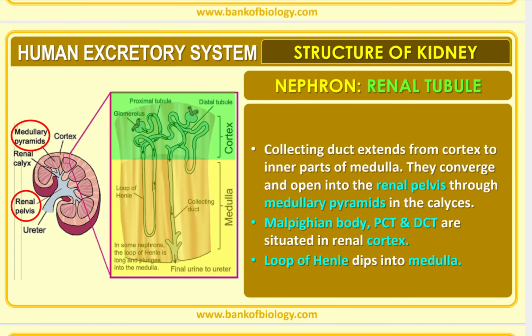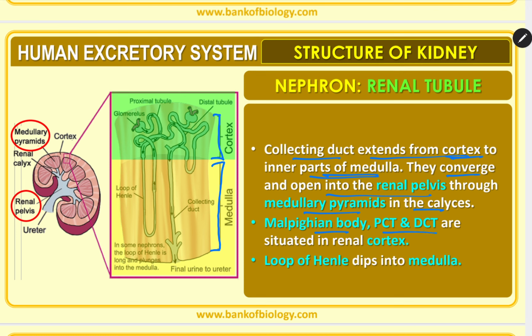Now, the collecting duct extends from the cortex to the inner part of the medulla. Here you can easily find out, this portion is cortex and this portion is medulla. You can see the collecting duct extends from cortex to inner part of medulla. They converge and open into the renal pelvis through medullary pyramids in the calyces.